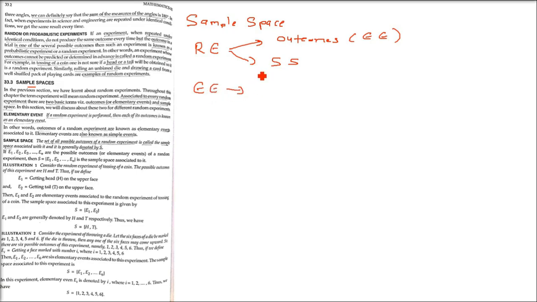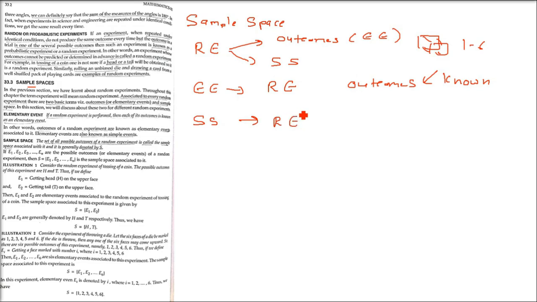What are elementary events? Elementary means, if the kids are going to school, it's elementary level. So if a random experiment is performed, then each of its outcomes, or results, is known as an elementary event. You can say that the outcomes of a random experiment are known as elementary events. Elementary events are also known as simple events. So if we throw a die, 1, 2, 3, 4, 5, 6, these are elementary events.